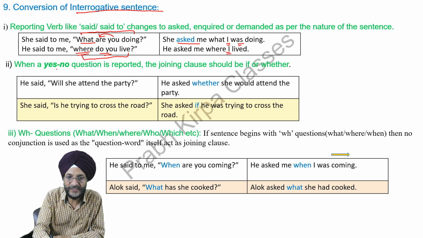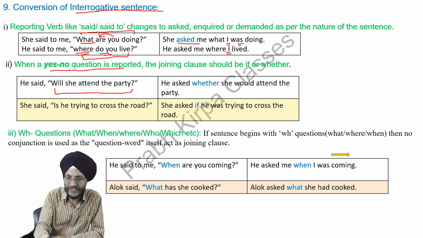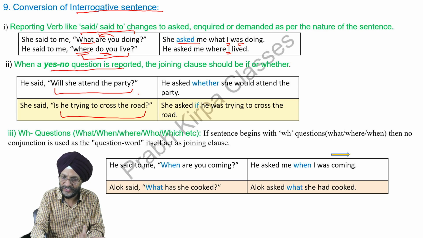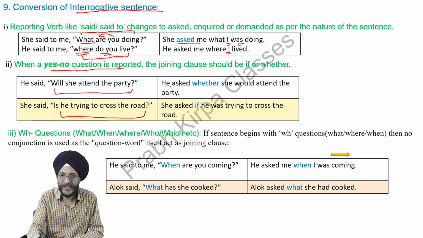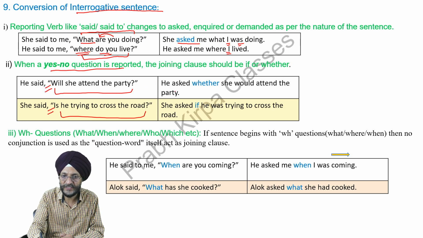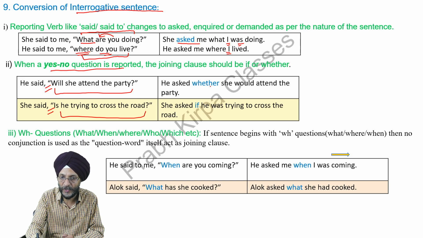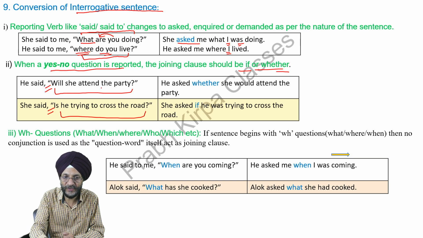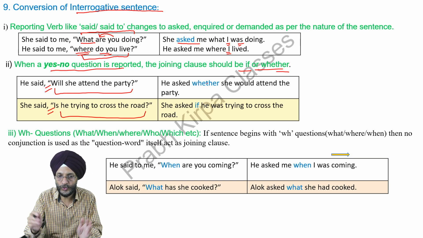So whenever a yes or no question is there, here in this part of the tense, you will see, will she attend the party? Yes or no. Is he trying to cross the road? Yes or no. Then here in place of comma and inverted commas, that is, the joining part will take the shape of if or whether. That is, we will use the word if or whether to join the two.